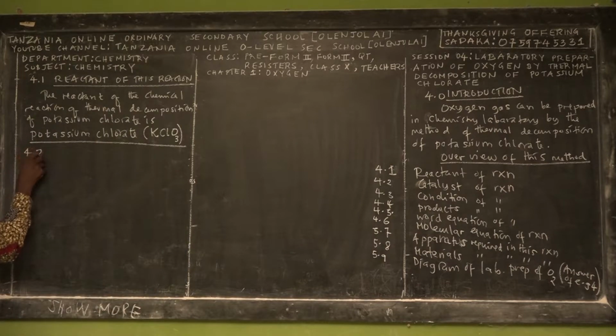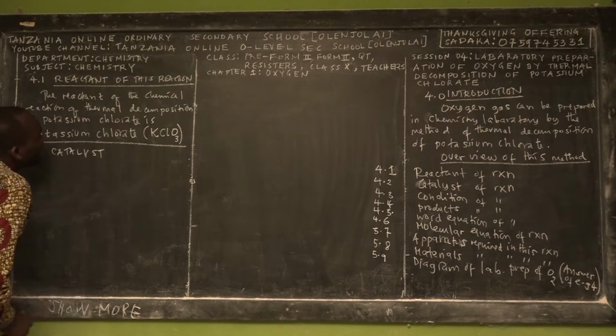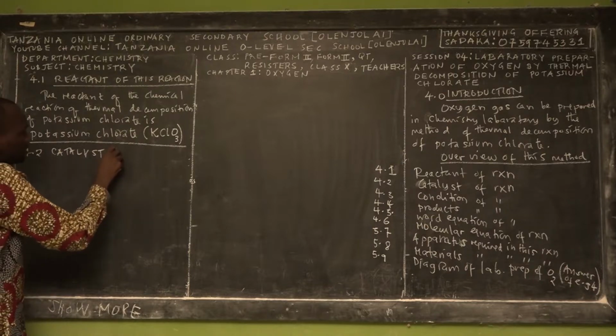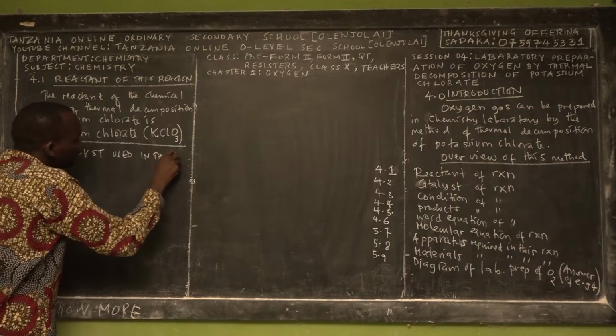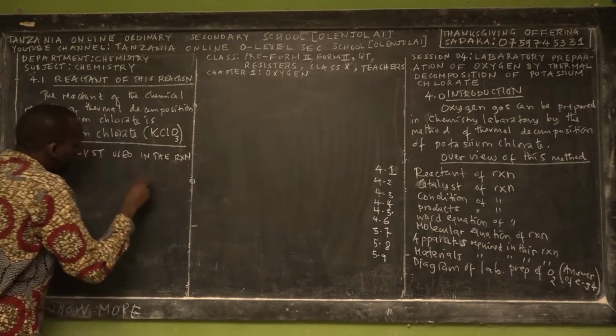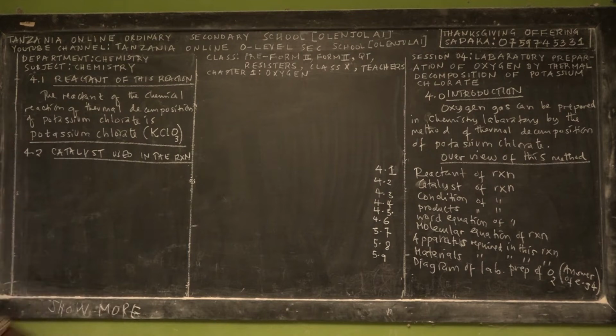Again, the second part, we want to know about the catalyst. What is the catalyst used in the reaction? Remember, RXN is an abbreviation of writing a chemical reaction quickly, but don't use this abbreviation in the exam. So we ask ourselves, what is the catalyst?